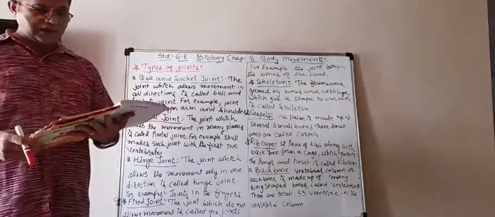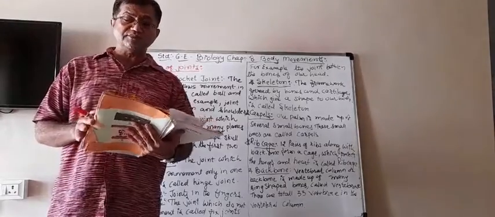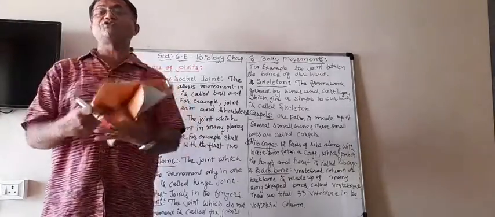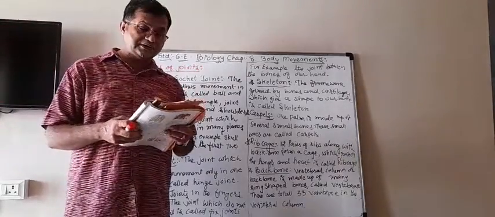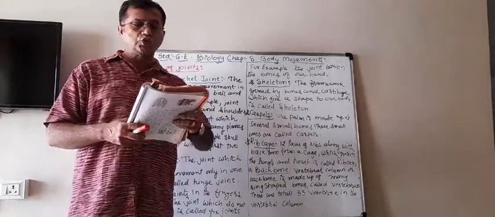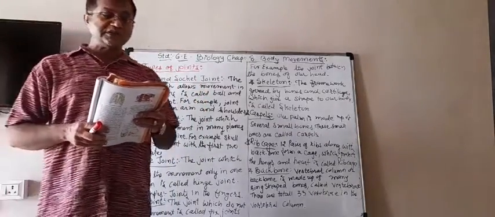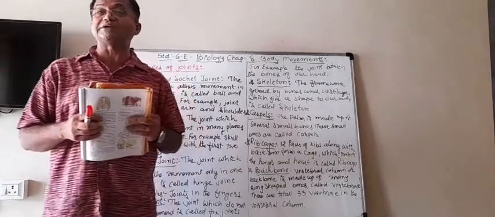So the skeleton: what is that? It is the framework of our body, formed by the bones and the cartilages, and it gives shape to our body. Actually, our human skeleton is made up of around 305 bones at birth.